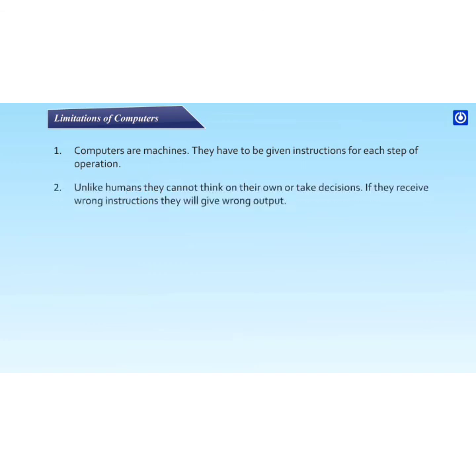Functions of computers. Computers are machines. They have to be given instructions for each step of operation. Unlike humans, they cannot think on their own or take decisions. If they receive wrong instructions, they will give wrong output. Unlike humans, computers are not creative. They simply follow instructions. So, with this, we have completed our very first chapter.